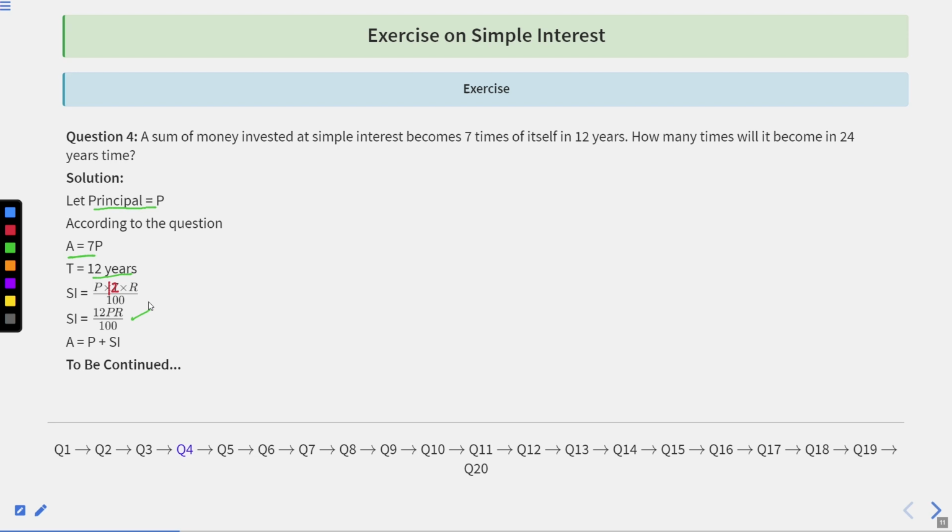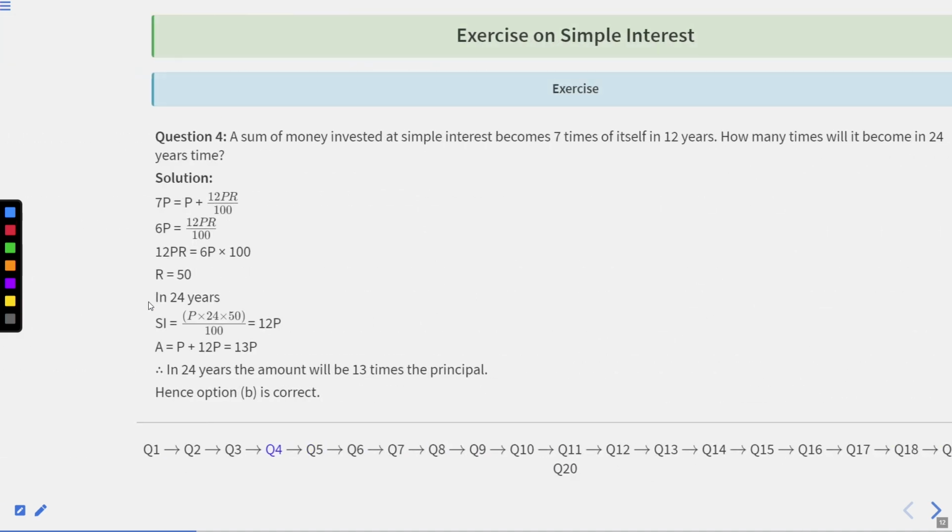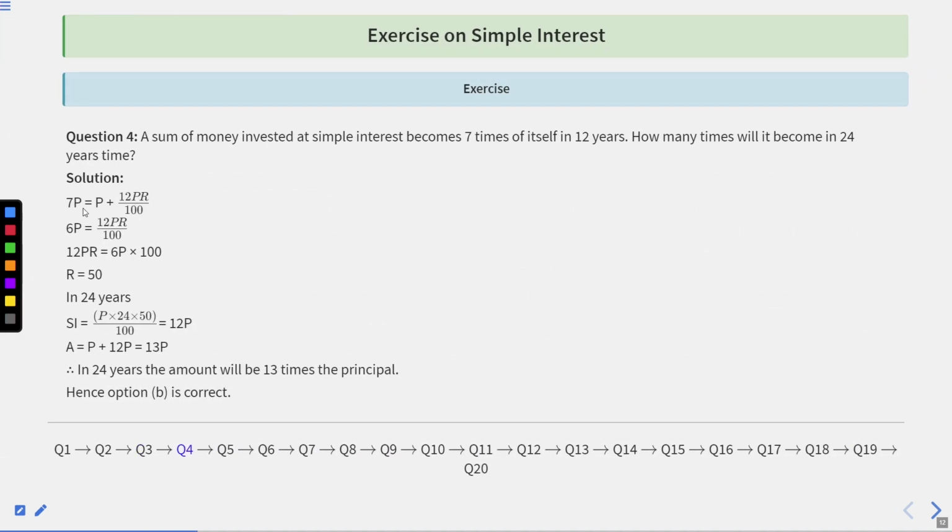And now what is the formula for amount? Amount is principal plus simple interest, that is A equal to P plus SI. So now simple interest earned is, amount is 7P and principal is P, and the simple interest is 12PR upon 100. Now simplify this. It will become 6P equal to 12PR upon 100. So 12PR will be equal to 6P into 100. That means R equal to 50.